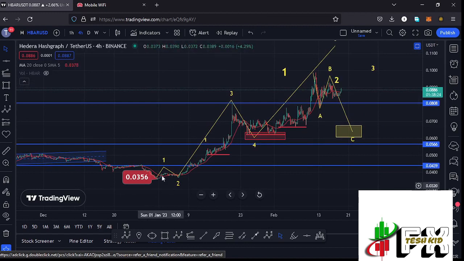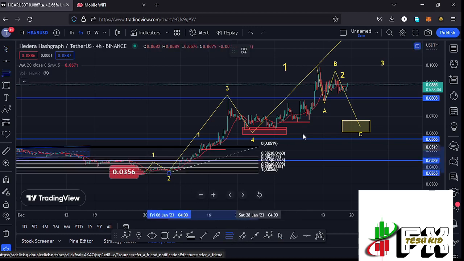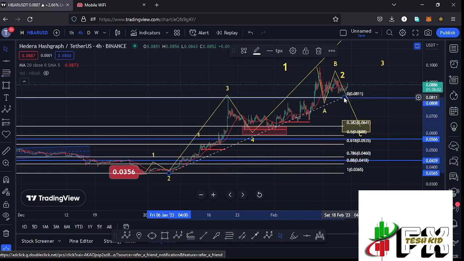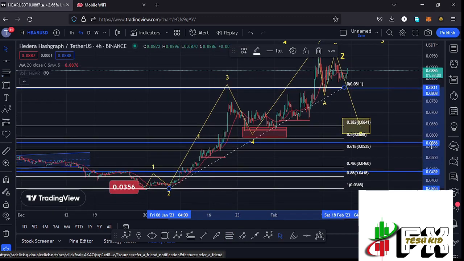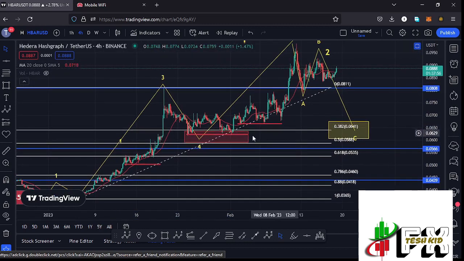where we can see that as the first wave, then a wave 2, a wave 3, making its high at around the $0.0808 mark. And after seeing the high for that wave 3, we started this corrective structure in the formation of that wave 4, which has also fully maximized my minimum target areas in the formation of that wave 4, which I was able to come up with by connecting the Fibonacci's from the low of the second wave to the high of that wave 3, and that gave me a minimum retracement area in the formation of that wave 4 between the fib level 0.382 and the fib level 0.5, which is a target area that we have fully maximized.